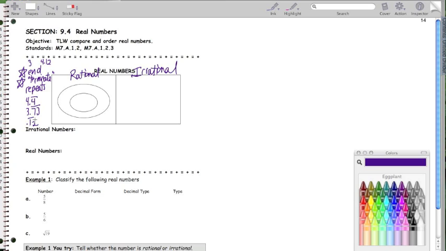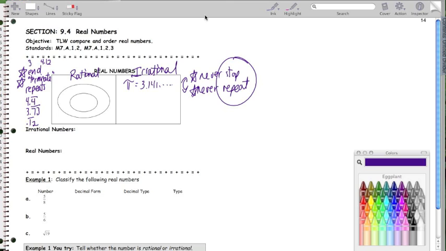The flip side of things are irrational numbers. These are numbers that never stop, and along with that, never repeat. They have to be both of these. Never stop or repeat. A common irrational number is the number pi. 3.14159 and so on. It never stops, but nor does it repeat.